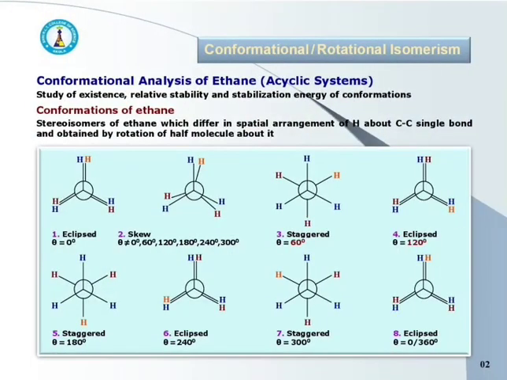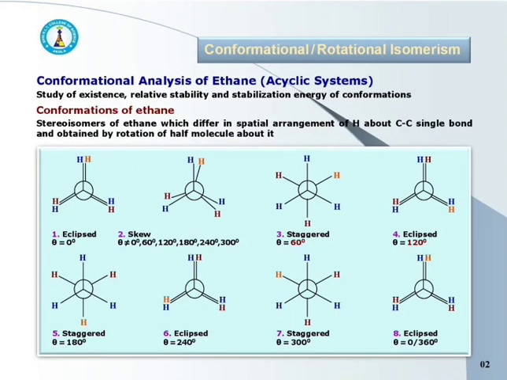See the structure of eclipse, skew and staggered conformations. In eclipse conformations, bonds of the front and back carbon are very close to each other. That's why there is more bond-bond interaction and hence more eclipsing strain.